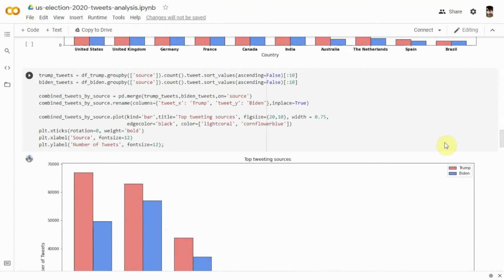Next, we plotted the top tweeting sources similar to what we did for the top tweeting countries. The only difference being, instead of counting tweets per country, we counted the tweets per source this time.